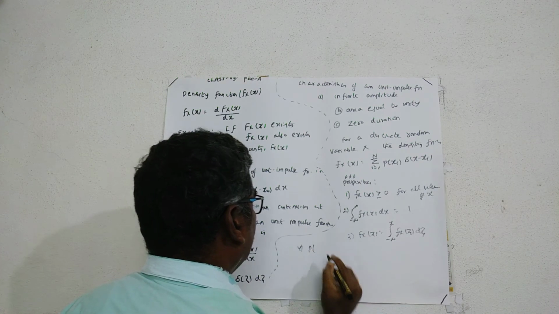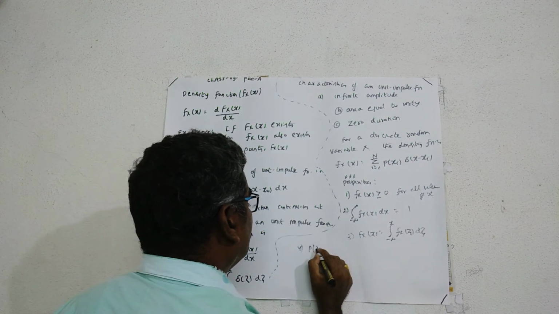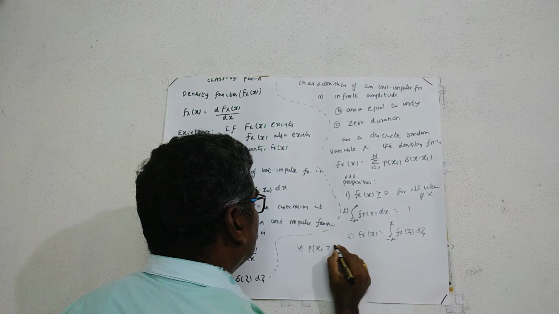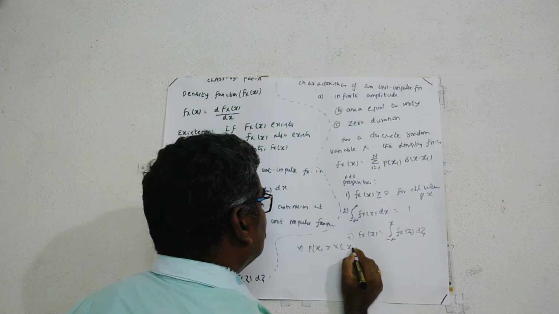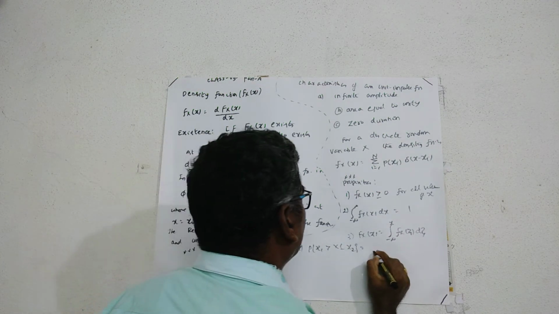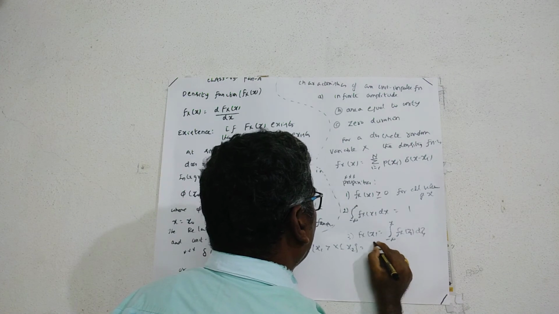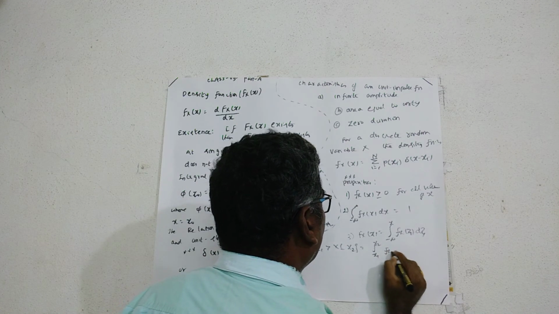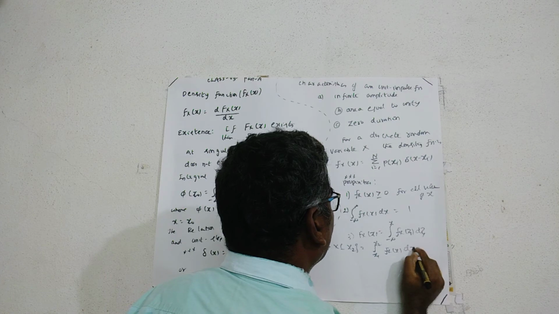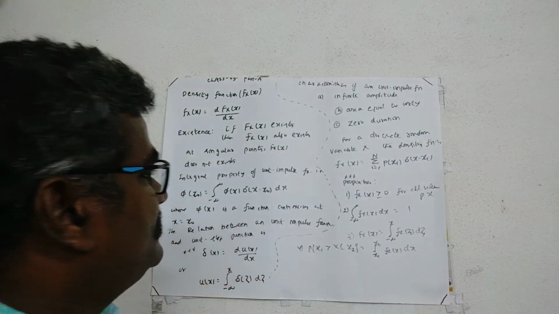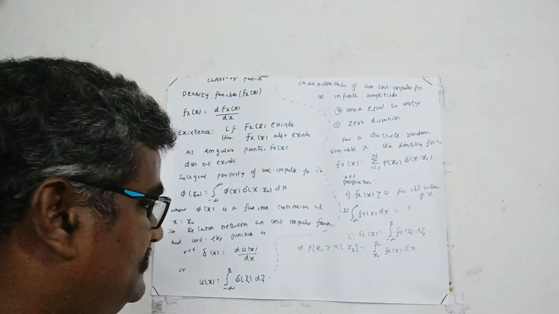The probability of a random variable which is greater than some number x1 but does not exceed another number x2 is equal to the integral from x1 to x2 of fX(x) dx. Okay, with this, the four properties are over.